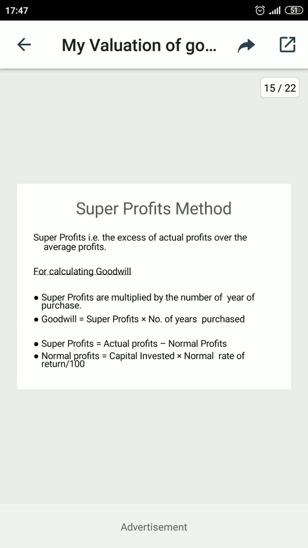Now I am moving towards the goodwill. The last step, the fourth step, is to calculate the goodwill by using the formula: super profit multiplied by the number of years purchased. So it means the calculation stands on your super profit method, and the super profit is calculated and multiplied by the number of years purchased. The multiple of the super profit is equivalent to goodwill. So I think it is clearly understandable to you how to apply the super profit method.